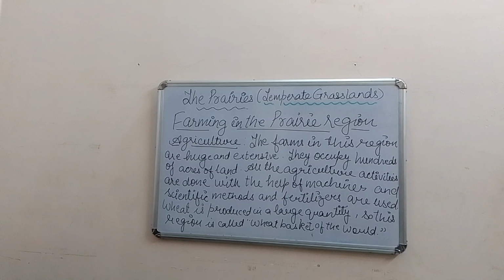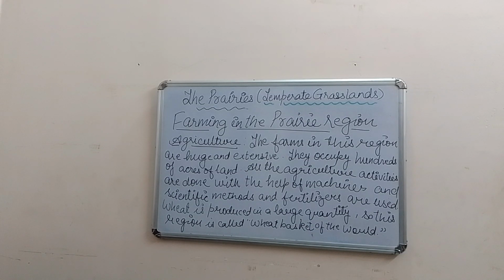Yes, children. Do you know that the farms in this region are huge and extensive. That is why this region is called the wheat basket of the world, and it provides food to the world. Like we have Punjab as the food bowl of India, similarly the prairies is called the wheat basket of the world.